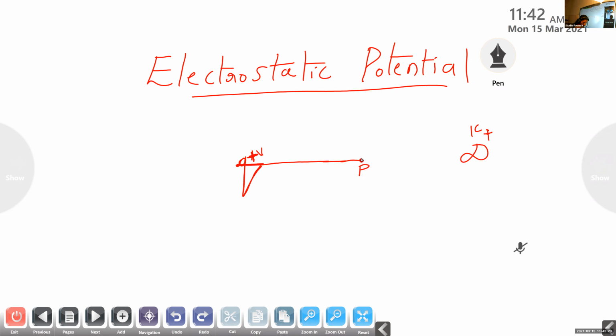Once again, I will say the definition. The electrostatic potential is the external work done.